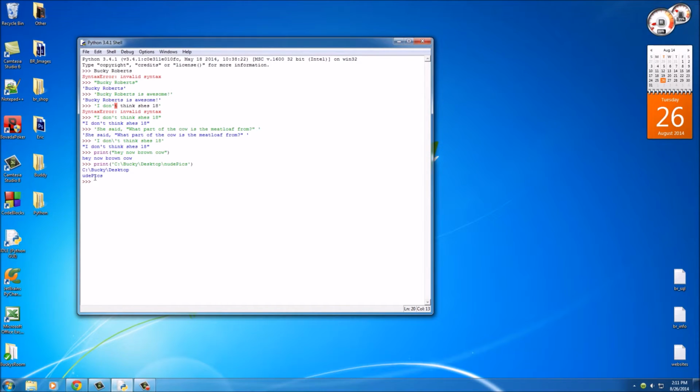It said Bucky desktop, and then it went to a new line and said ood pics. No, no, no. I'm trying to get my nude pics, not my ood pics. My ood pics. You don't want to see what's in there.